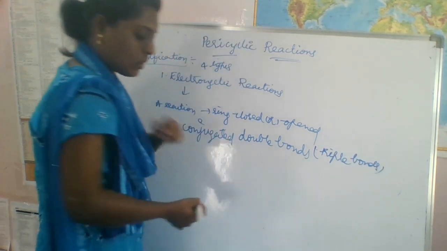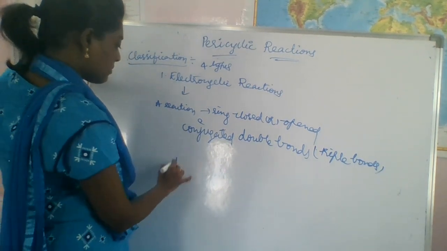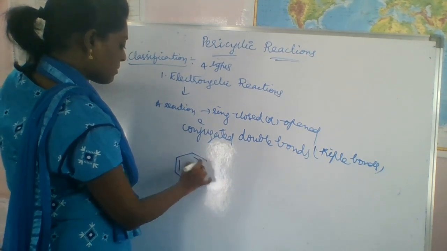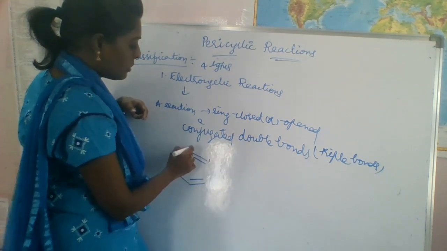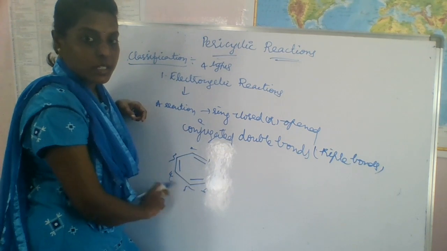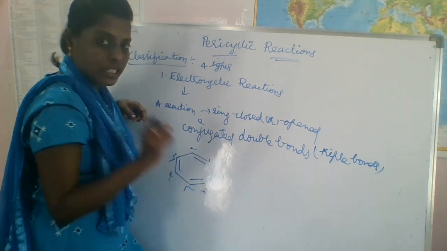Okay. So, for example, 1, 2, 3, 4, 5, 6. Six carbons are there, and at the first, third, fifth positions there is a double bond.